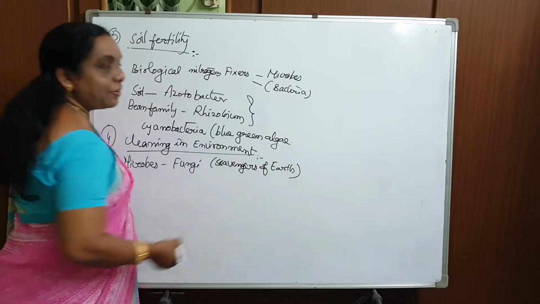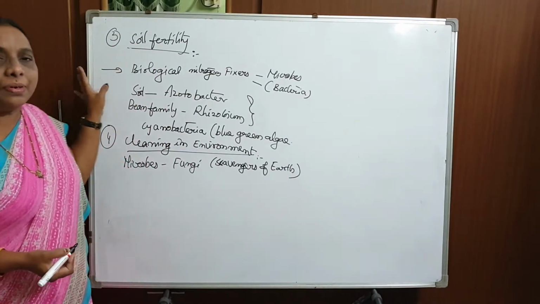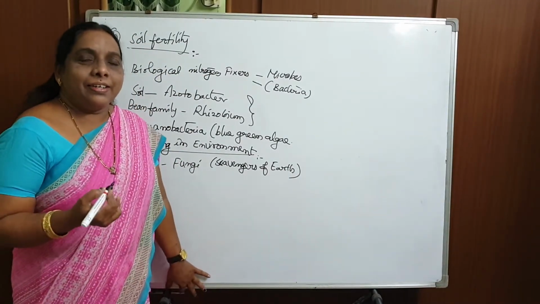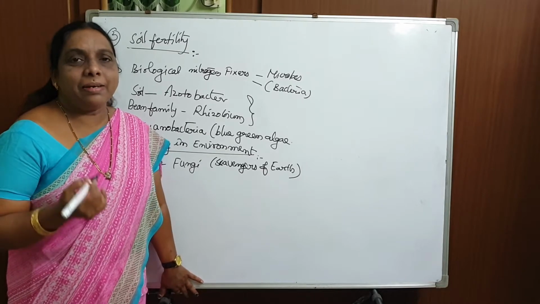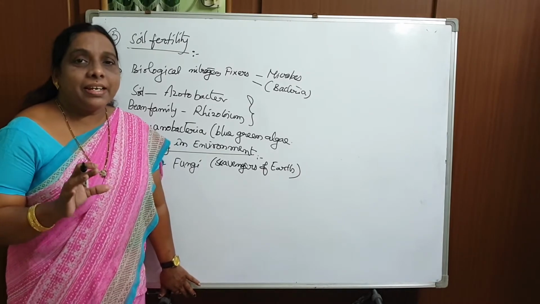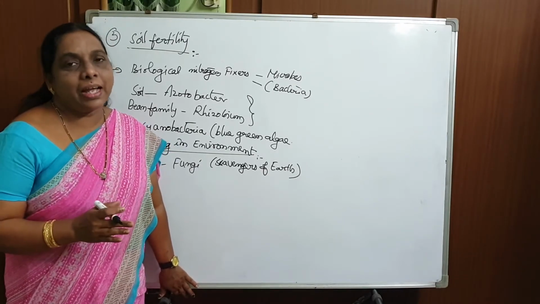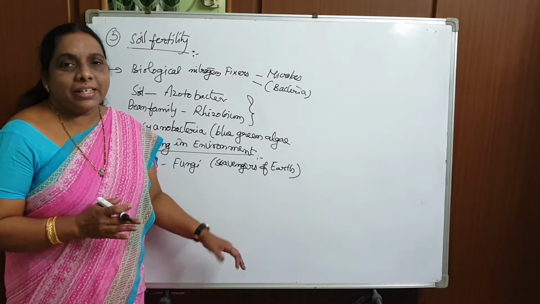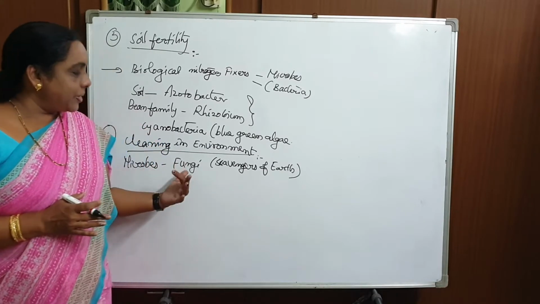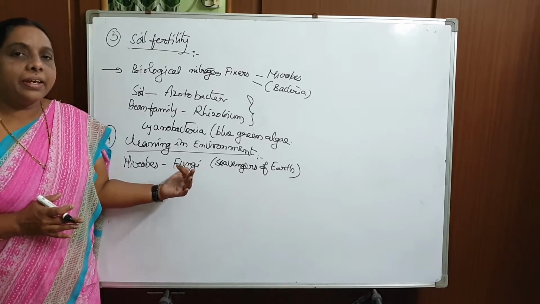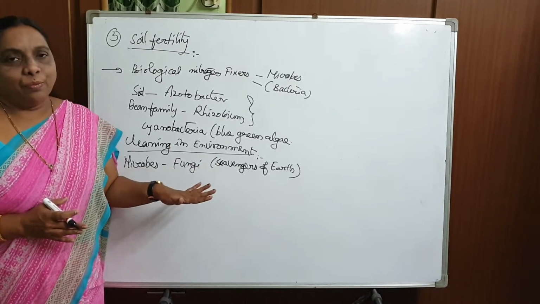Just like that, in our body, who are the scavengers of our body? Yes, WBC. The WBC helps clean and does not allow foreign organisms into our body. In the same way, these microbes, fungi especially, take care of the cleaning of the environment.